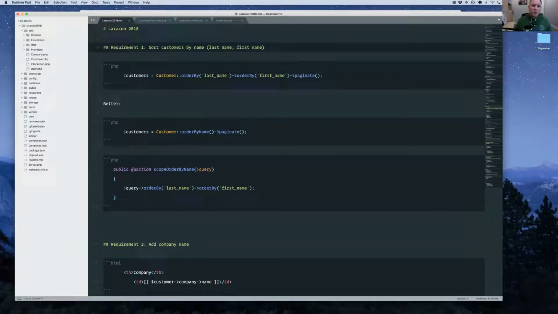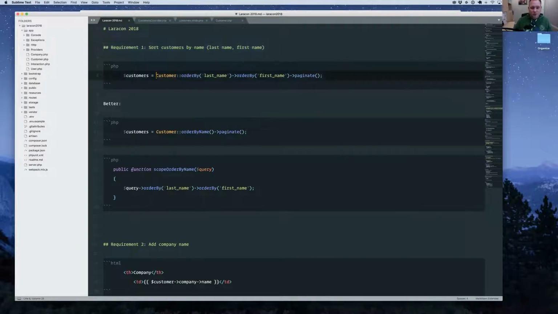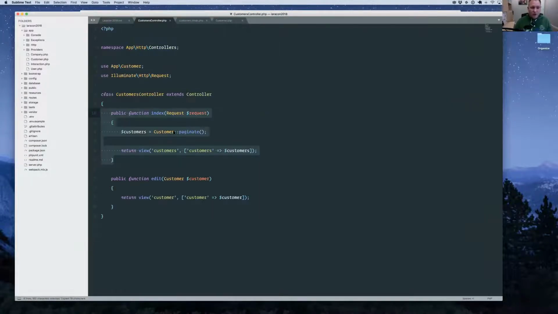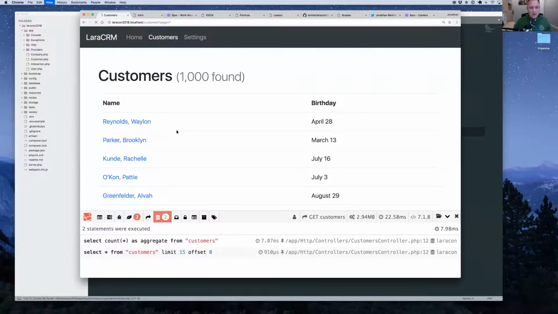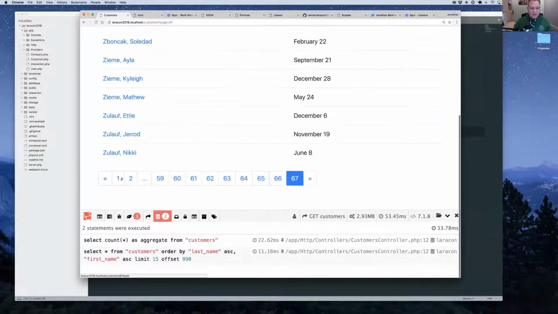So requirement number 1, we want to sort the customers by their name. And when we say their name, we mean their last name first and then their first name. So this is a pretty simple upgrade to this page. We can just go in here and we can say customer, order by last name, then first name, hit refresh, and lo and behold, A's first, and we jump to page 67, Z's last.